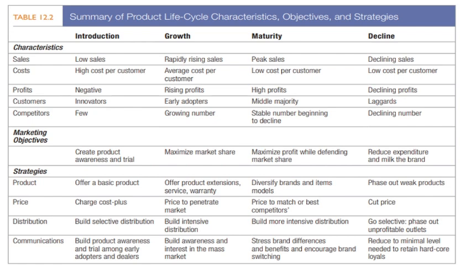Okay. Then point 7, communication. You have to build product awareness in the introduction stage. You have to maintain the awareness. You again build awareness and extend in the main market. And in the maturity stage, you stress on the brand differences, how your brand is different from that of competitor, and what are the extra benefits it is providing. And in the decline stage, you reduce to minimize level of needed to retain the hardcore loyals.